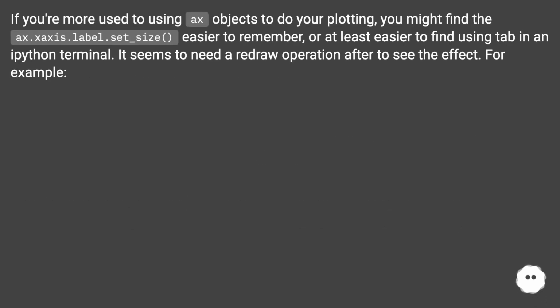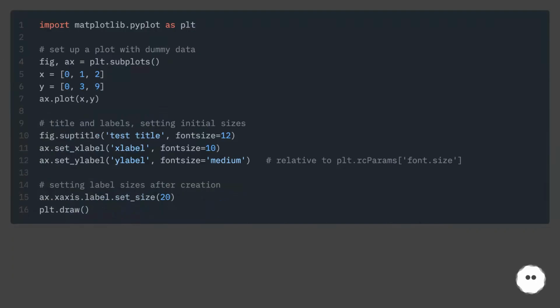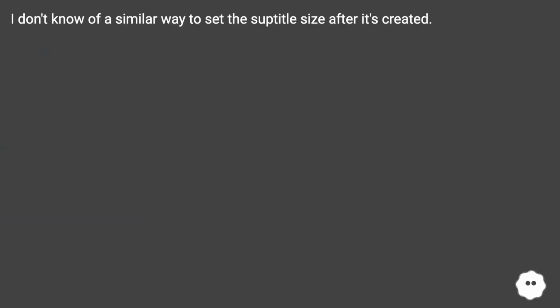If you're more used to using ax objects to do your plotting, you might find the ax.xaxis.label.set_size easier to remember, or at least easier to find using tab in a Python terminal. It seems to need a redraw operation after to see the effect. For example, I don't know of a similar way to set the suptitle size after it's created.